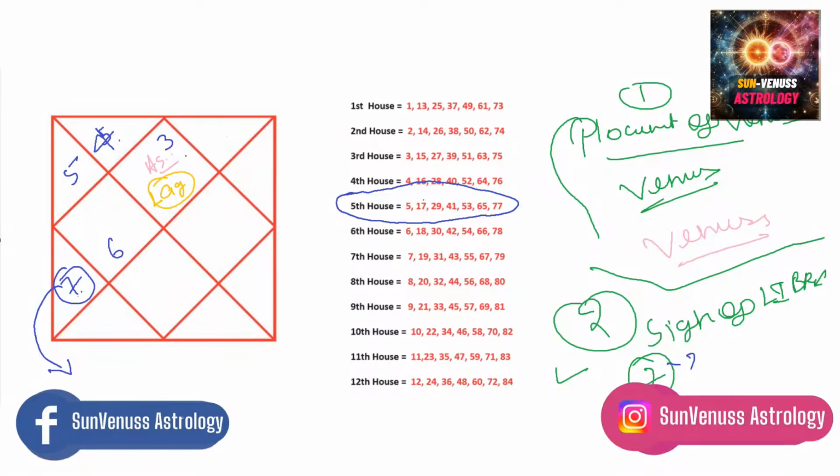Probably you like someone at the age of 17, or at the age of 29, or you get married, or your first relationship could be at the age of 29, or you get married at 29, or at 41, or at 53, or at 65, or at 77. So these are the ages for you if you are a Gemini ascendant, because for you Libra will fall in the 5th house. Now in a similar way, you have to see as per your ascendant.